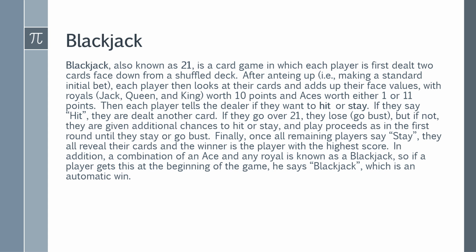If they go over 21, they lose, or go bust. But if not, they're given additional chances to hit or stay, and play proceeds as in the first round until they stay or go bust. Finally, once all remaining players say stay, they all reveal their cards, and the winner is the player with the highest score. In addition, a combination of an ace and any royal is known as a blackjack. So if a player gets this at the beginning of the game, he says blackjack, which is an automatic win.